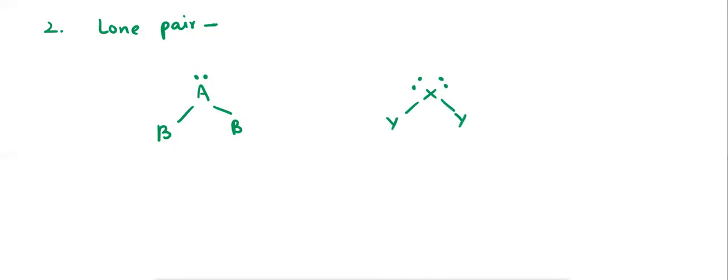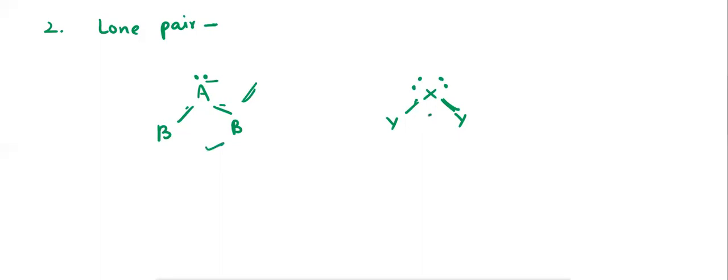Here, because of this lone pair, there is some repulsion between this lone pair and this bond pair, and this lone pair and this bond pair. Because of this, these bonds come closer to each other, and there is some bond angle. If there are two lone pairs present on the central atom, then repulsion because of two lone pairs increases as compared to this first molecule. There will be more repulsion. Because of this, these two bonds come closer to each other as compared to the AB2 molecule. So the bond angle in this case decreases.